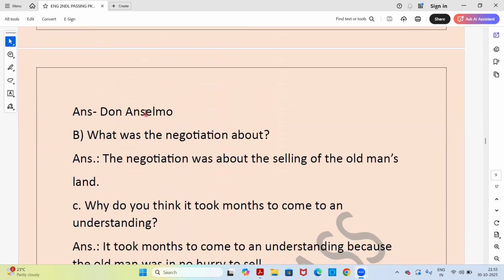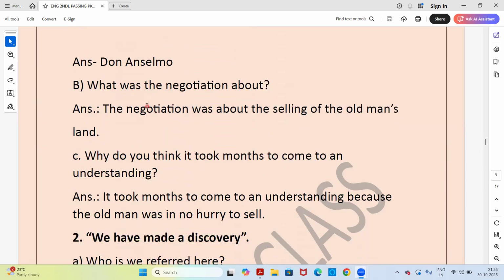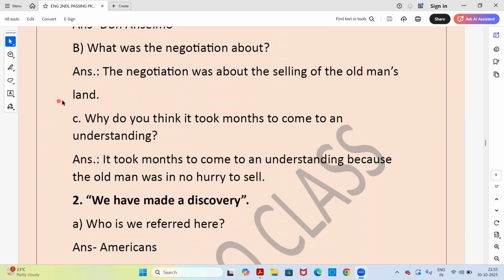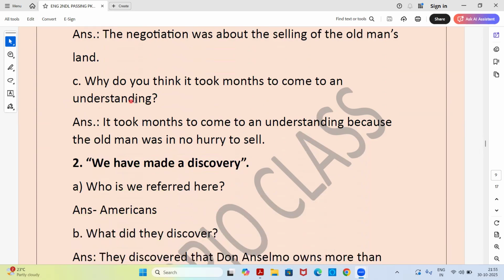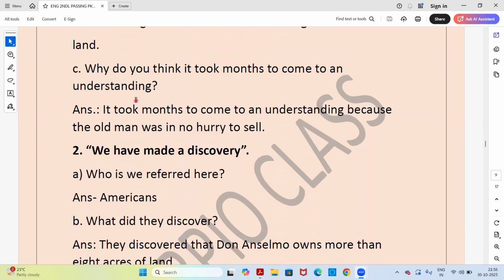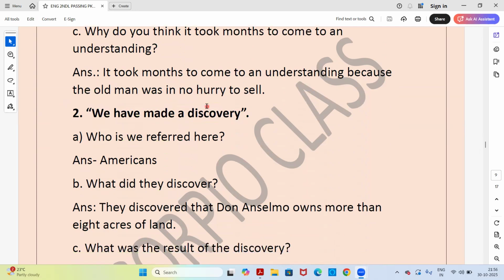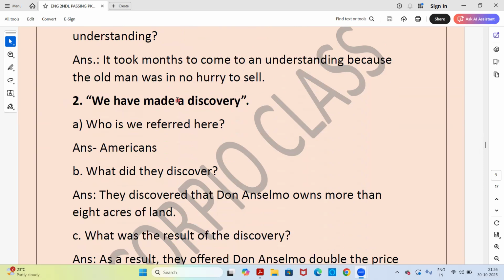Answer. Don Anselmo. What was the negotiation about? The negotiation was about the selling of the old man's land. Why do you think it took months to come to an understanding? Answer. It took months to come to an understanding because the old man was in no hurry to sell.